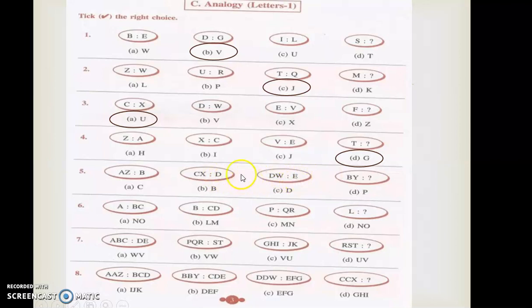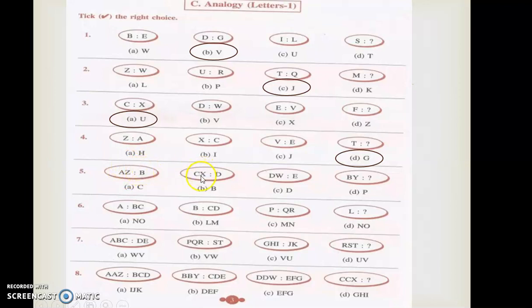So likewise here A, Z, B, C, X, D, D, W, E. Likewise it was given, right? Before, only one letter. Here two letters came, right? But no need to think about that, because the relationship between these letters will be the same only. Like see here, if A is present, the next letter to this is B. It will come over here.